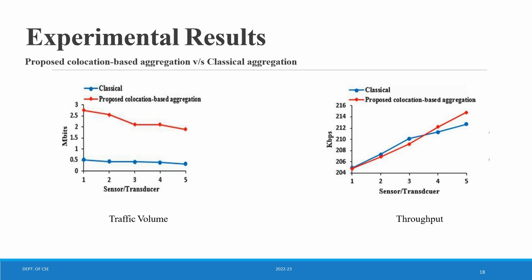The first graph represents traffic volume, with sensor or transducer on the x-axis and m bits transferred on the y-axis. The second graph is throughput, with sensor or transducer on the x-axis and kbps on the y-axis. You can see the rates are much higher in the proposed collocation-based aggregation compared to classical aggregation.